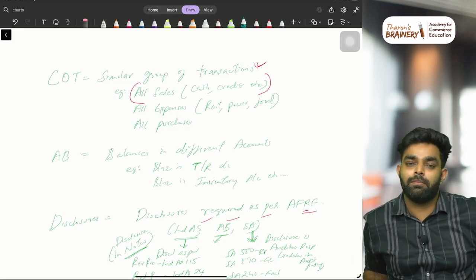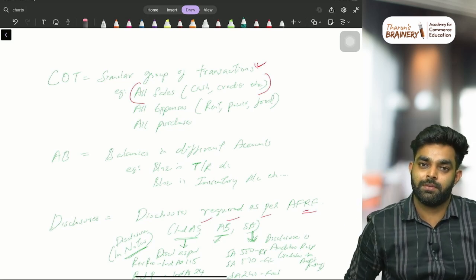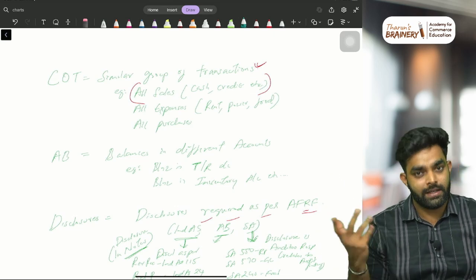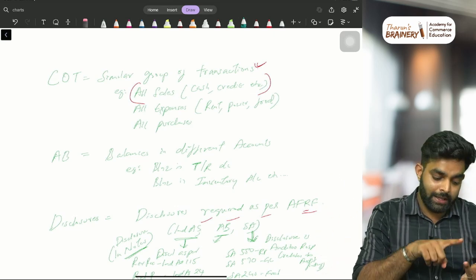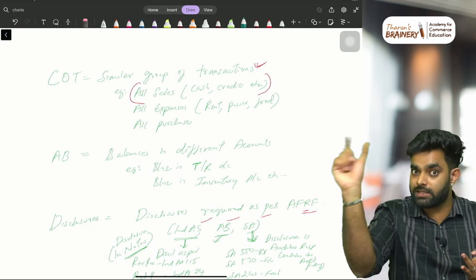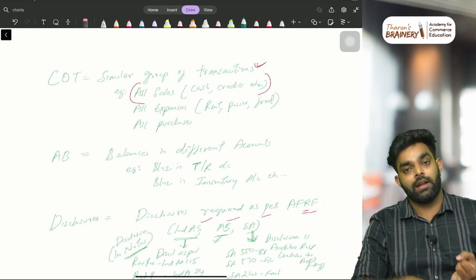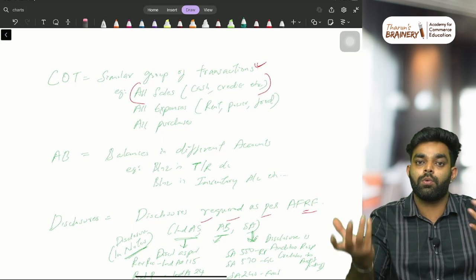What you understand from every item in the financial statements. Land and building 10 lakh. That is an assertion. What do you understand from that? The company has the land and building, and the balance of that land and building at the end of this year is 10 lakh, whatever it is. This is what we call assertion.